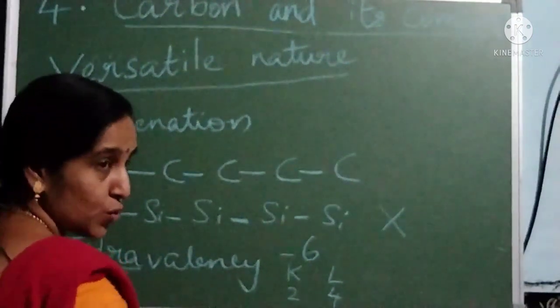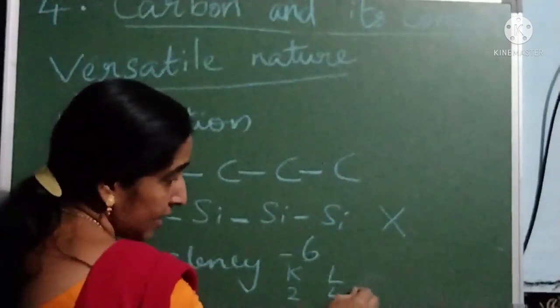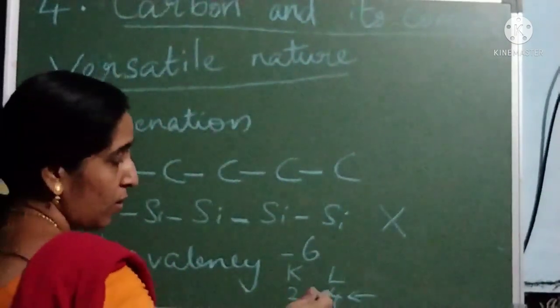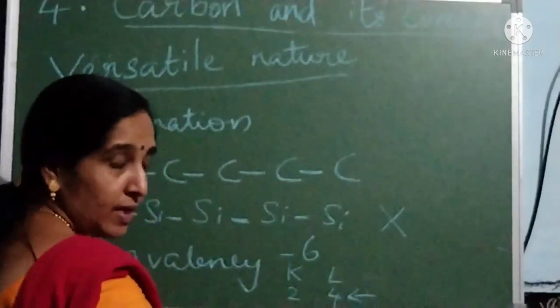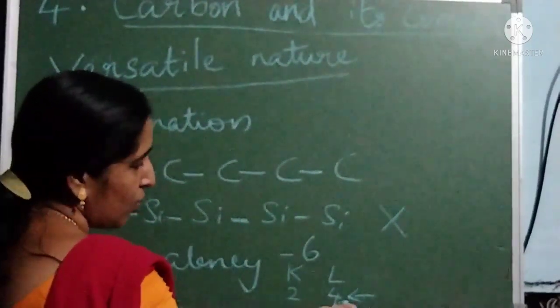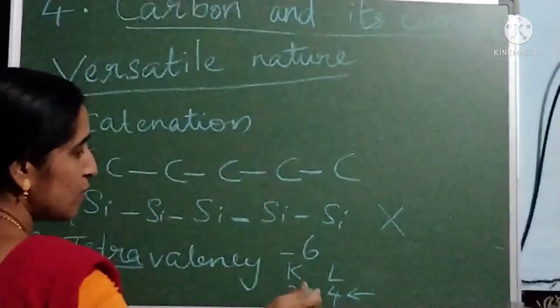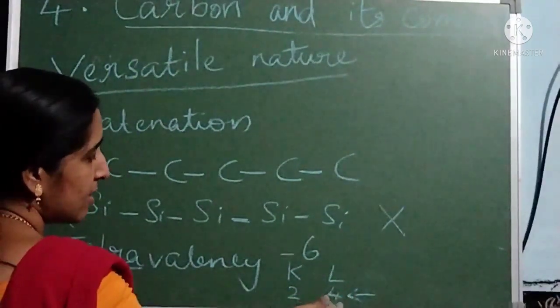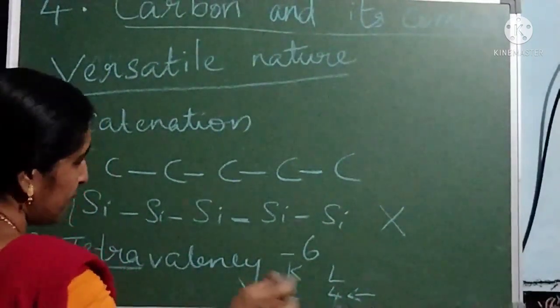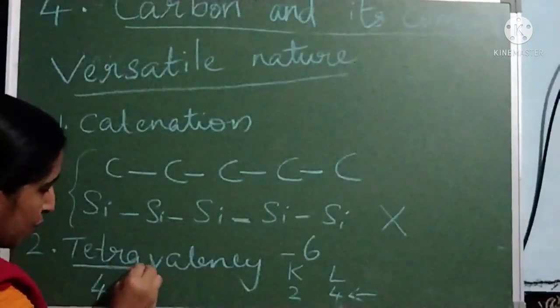It has the capacity to gain 4 more electrons or share the 4 electrons. So in the outermost shell, the number of valence electrons is 4. So tetra means 4.